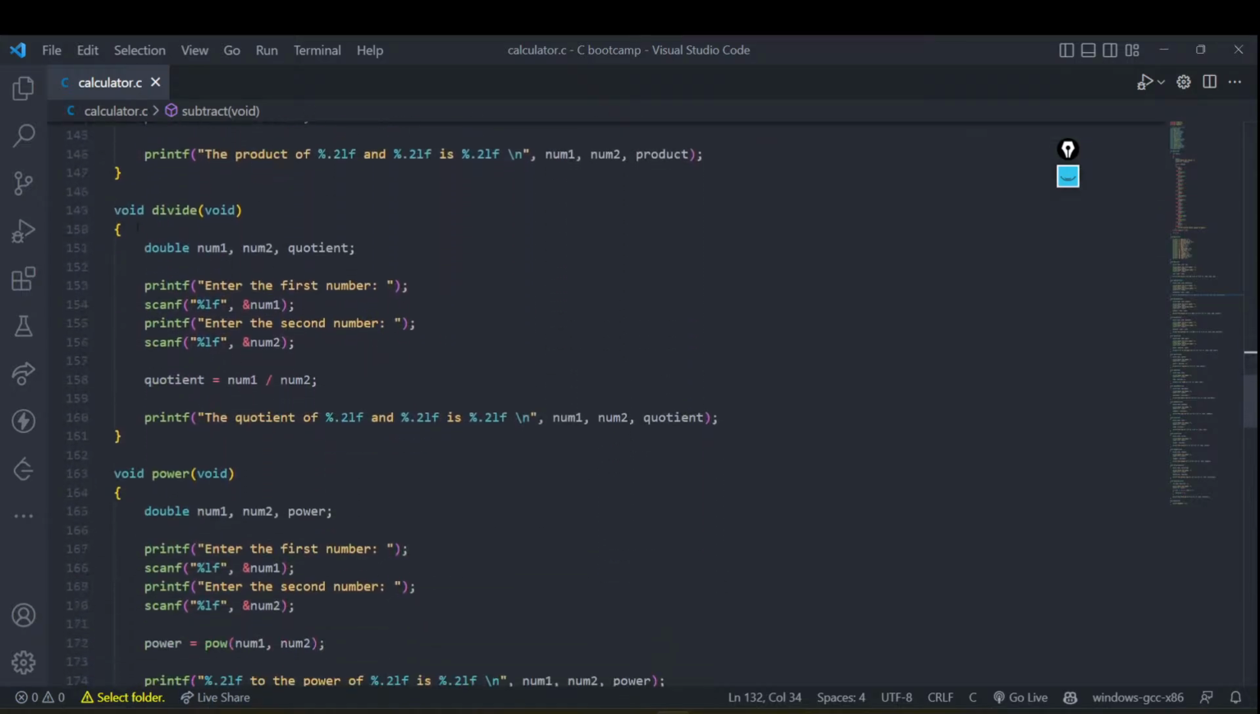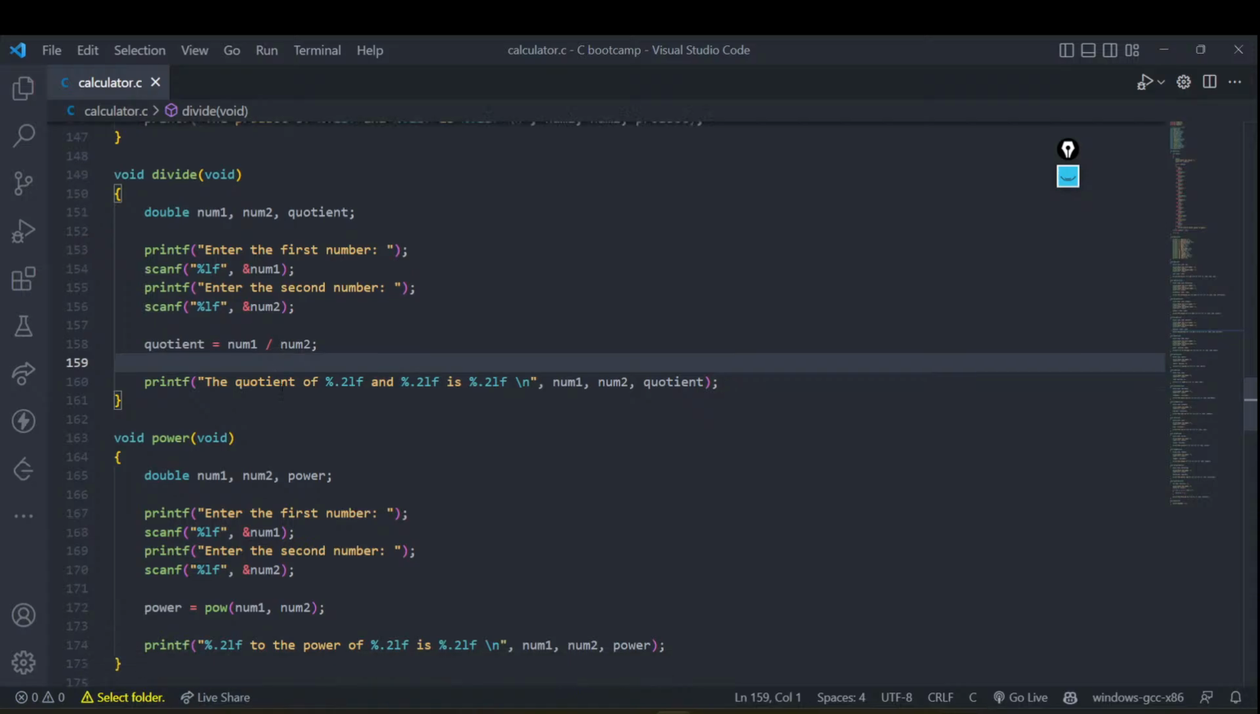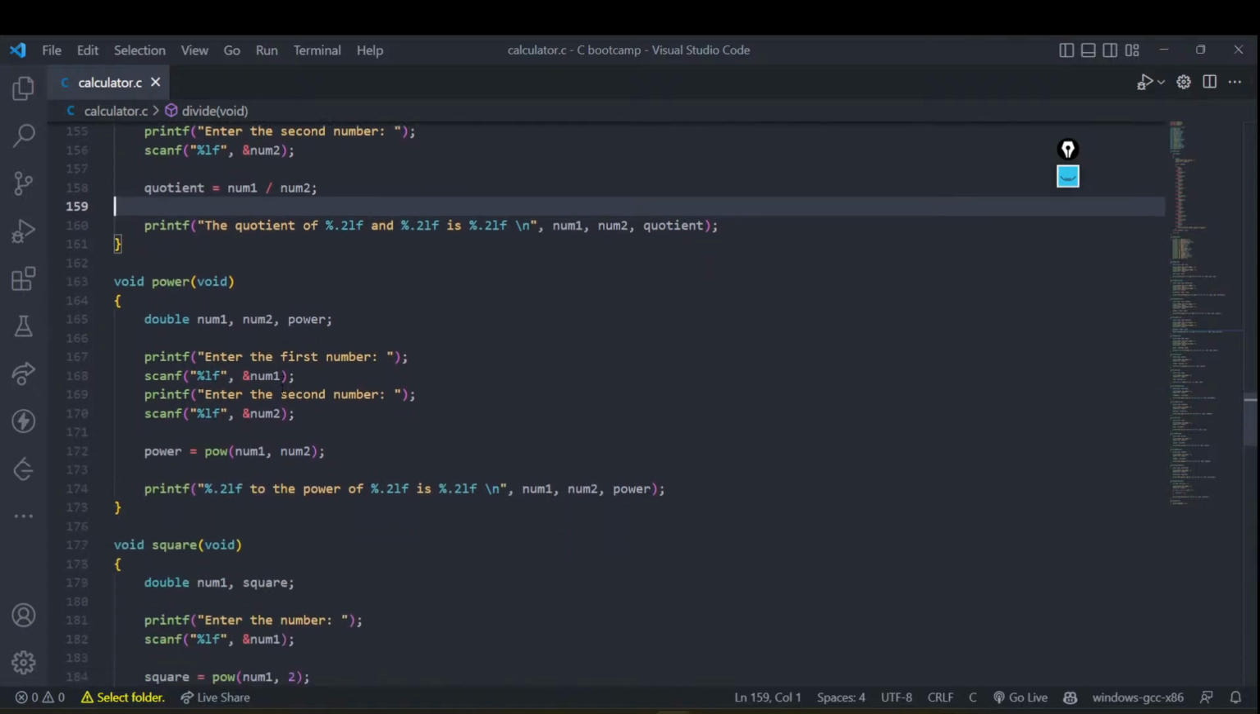All right. Next up is the division. Again, exactly the same thing is happening over here, right? We just have a division instead of a plus or minus. Next up is the power symbol. Now things are becoming a little interesting over here.